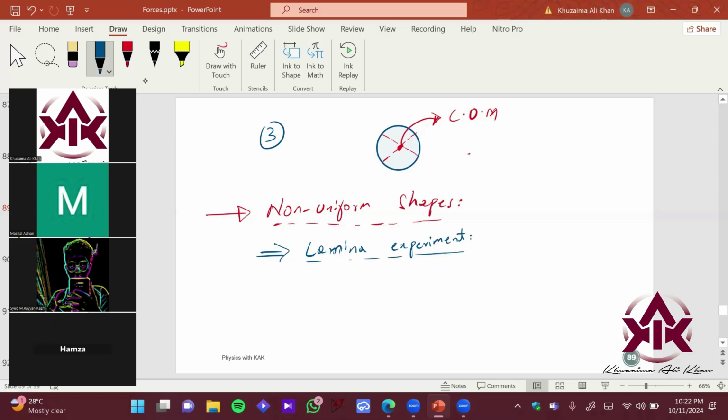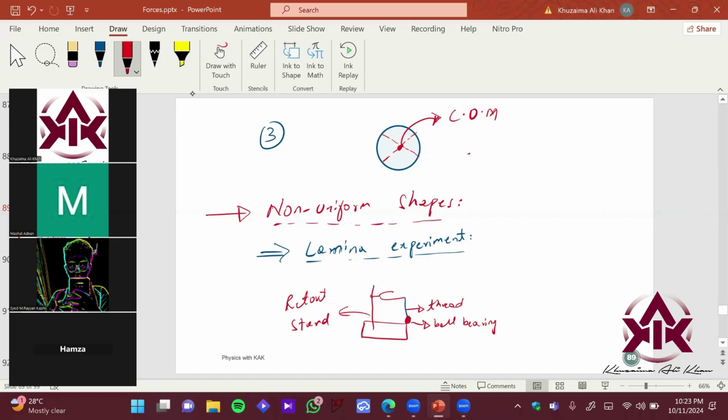Okay, so in this, what do we have? We have the following setup. We have a retort stand, right? And then we have a thread, right? And we have a ball bearing, which is a metal ball bearing, just to basically keep the thread straight, right? And then we also have the lamina.